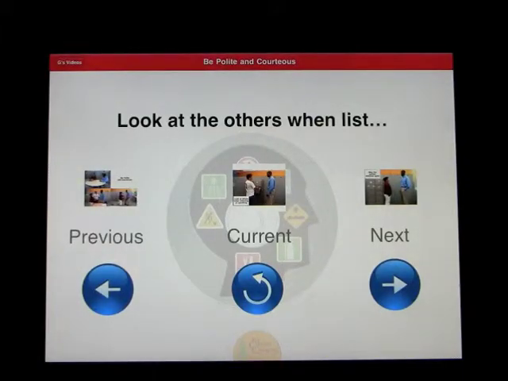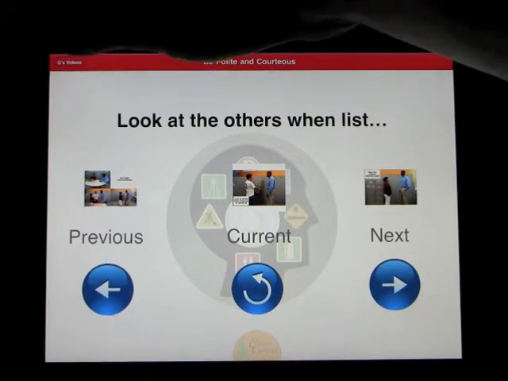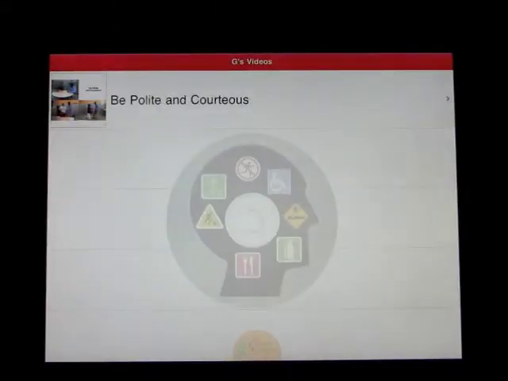Okay, so now you can either go back and look at a previous one, replay the current one, or go to the next one as you go through this. And if you click on next, you would complete all of the steps that we looked at earlier in the administration part of that video. Now, we only created one video for the playlist, and you'll notice you can't go out of the program, so you are in a position where you have what you're supposed to be learning in front of you with no other distractions.